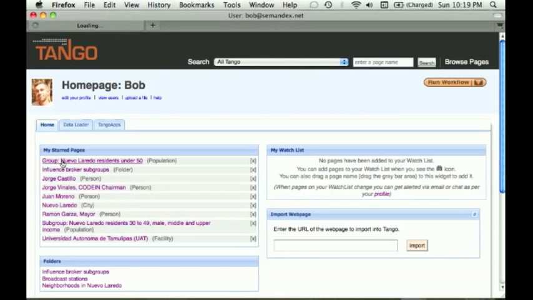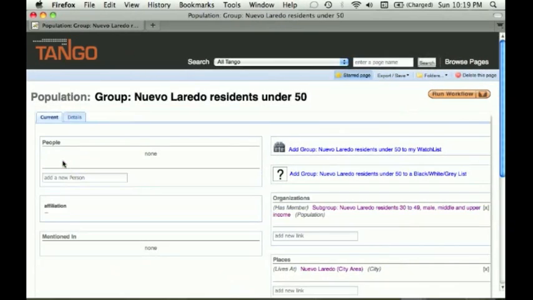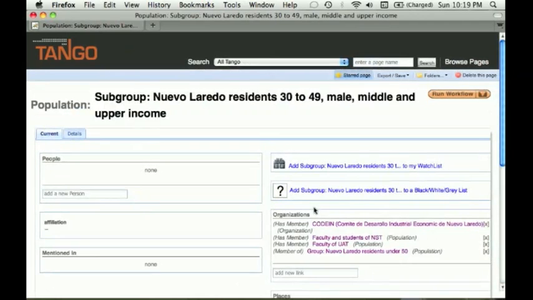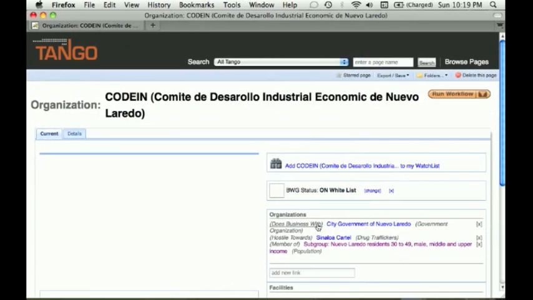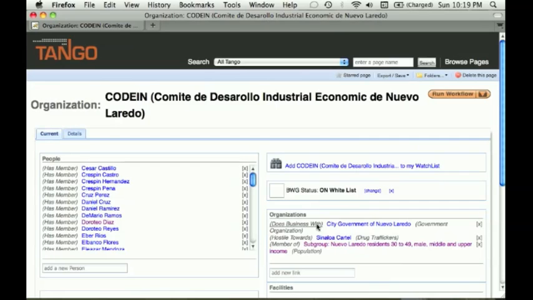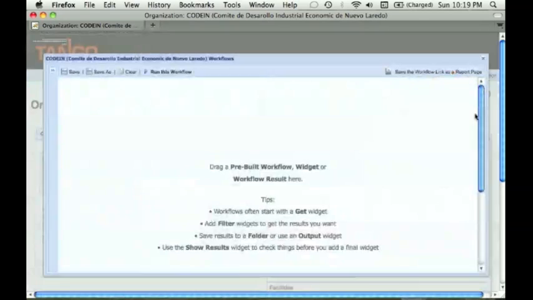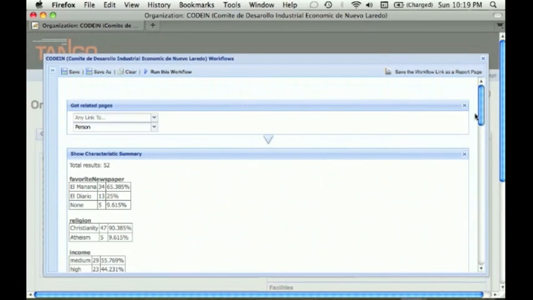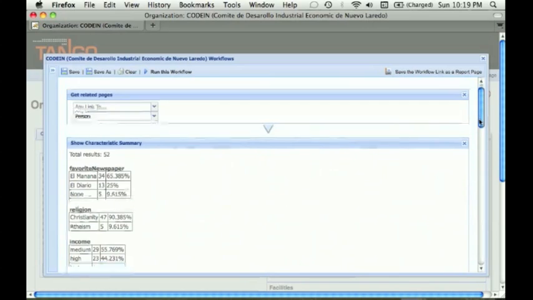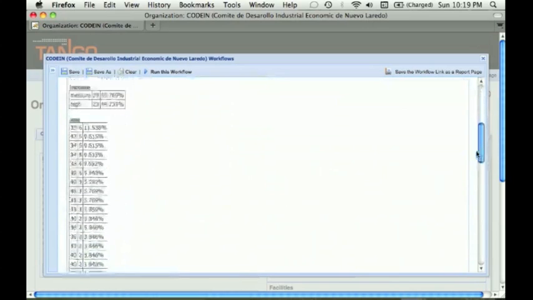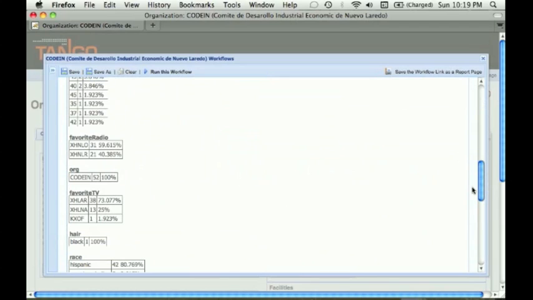Now let's look at a target audience used in psychological operations. We go from group to subgroup to individual organizations composed of individuals. Here, workflows are invaluable because we can run characteristic summaries to get an estimate or statistical summary of the details of that population subgroup. For example, what's their favorite radio station?